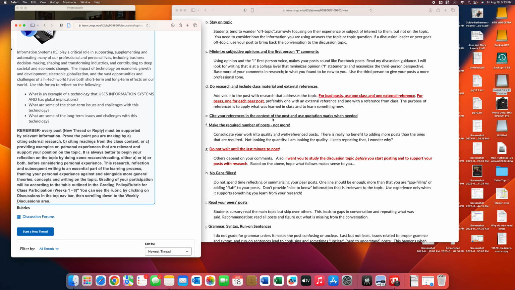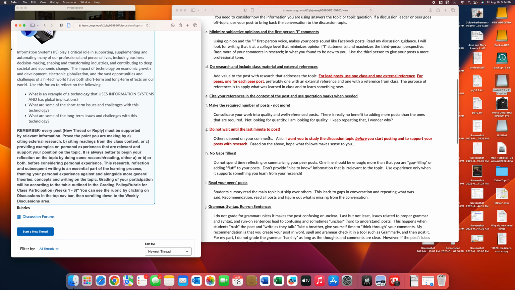But what I don't want is for you to copy and paste the reference and present it as yours. Do proper quotations, proper in-text citations, and list the reference per APA. Make the required number of posts, not more. I have had students that have continued to post in every comment out there. That does not help you.